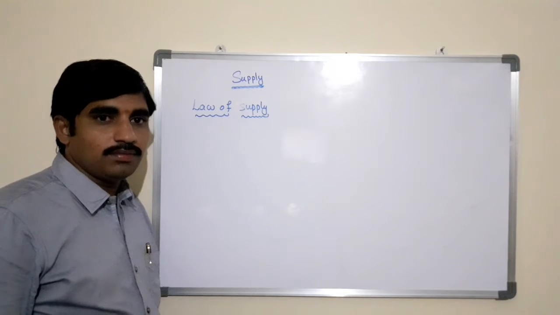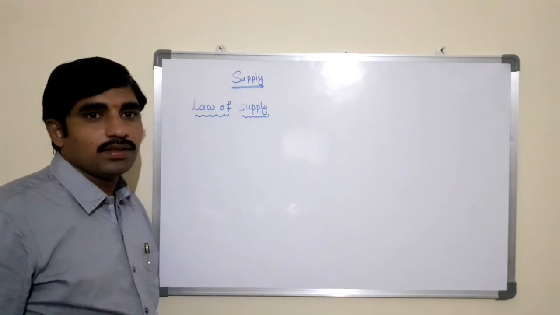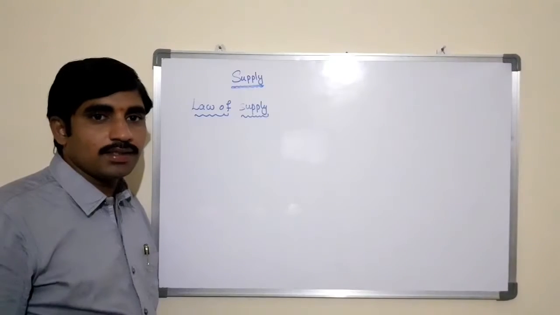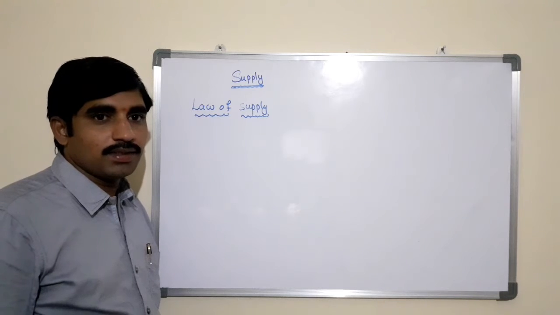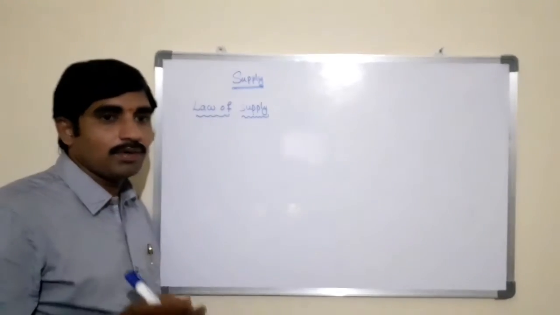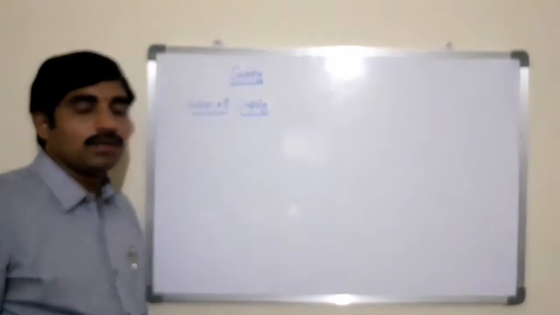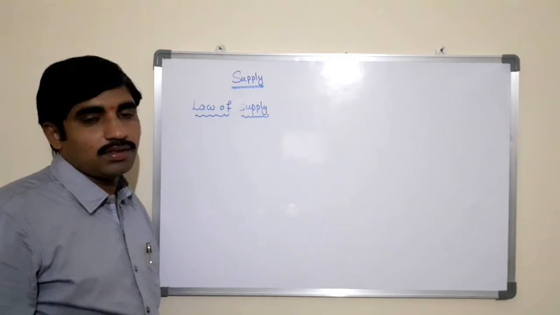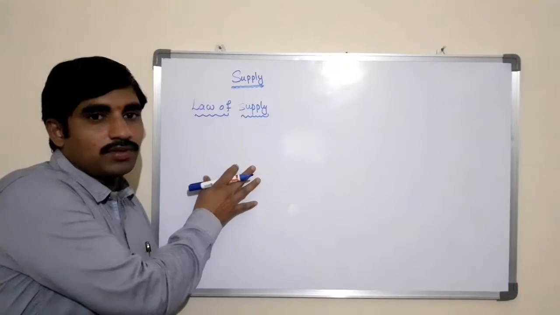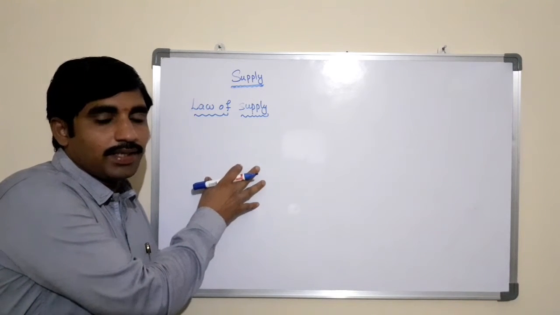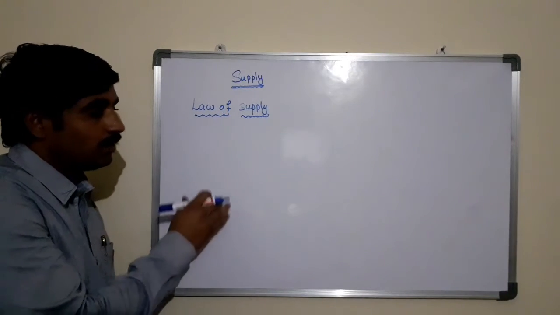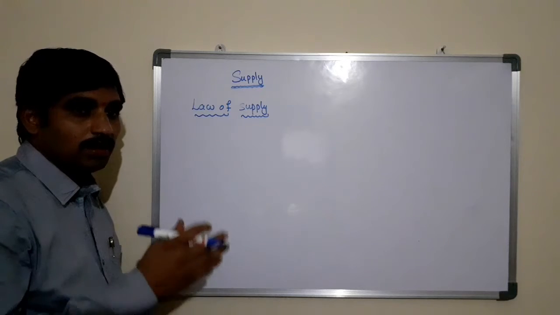In simple words, the supply of a product increases with an increase in its price, and the supply of the product will decrease when the price decreases, when other things remain constant. The operation of the law of supply can be explained with the supply schedule and the supply curve. Let us see how the supply curve will flow from left to right upward.